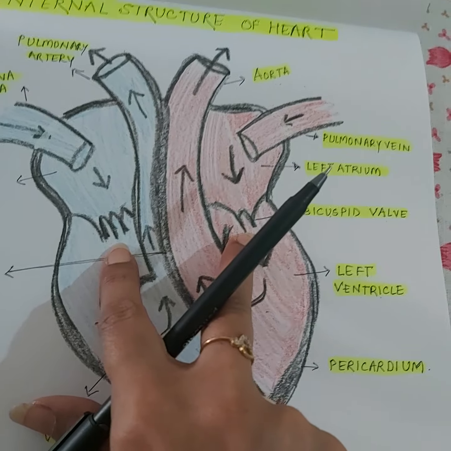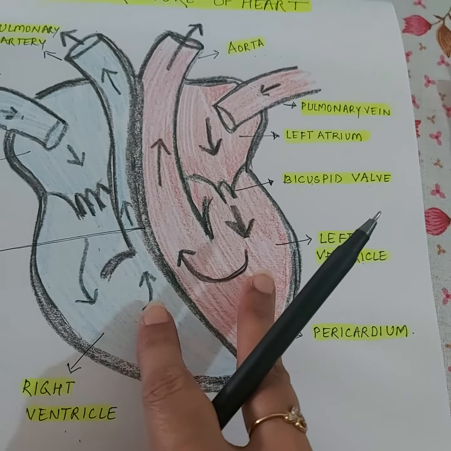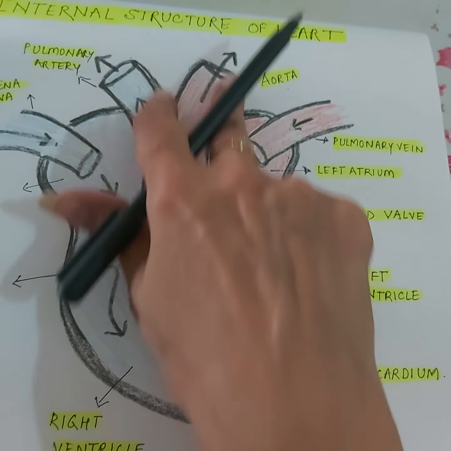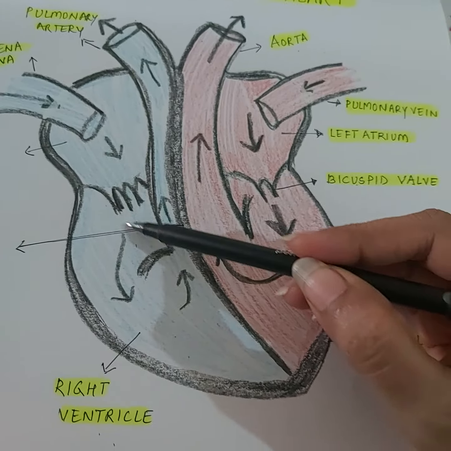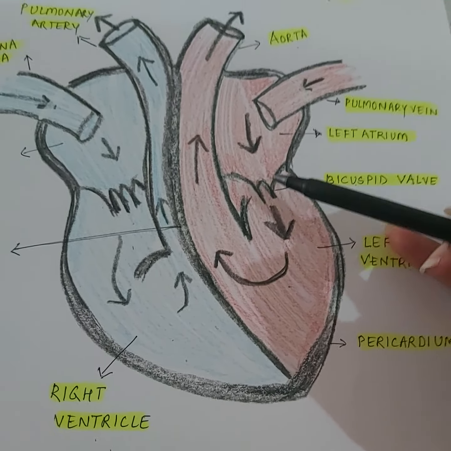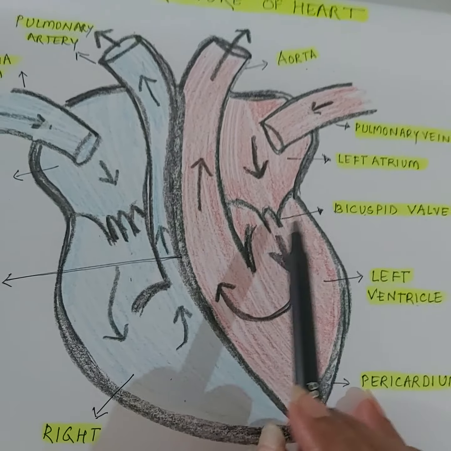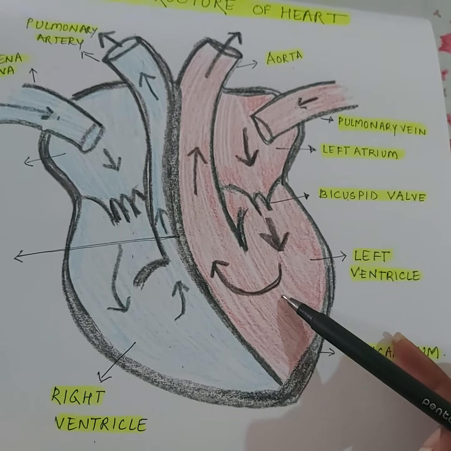Both the valves are unidirectional. They will close so that once the blood has come down into the ventricle, it has to leave the heart. It cannot go back into the auricle. So to prevent the backflow of blood from the ventricles to the auricles, we have these flaps which are called the valves, separating the auricles and the ventricles.